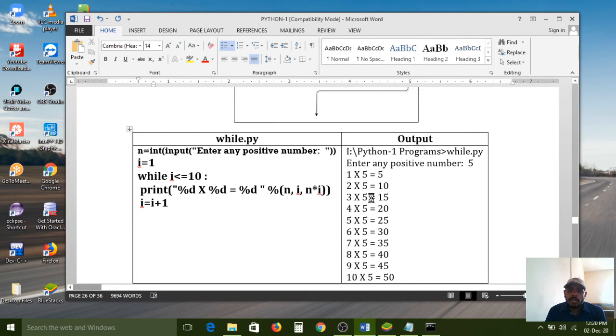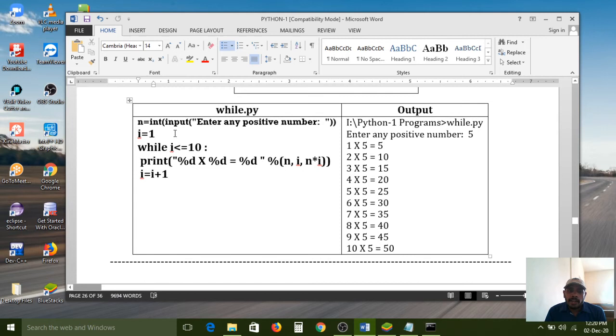Here I have given a multiplication table. You need to practice this program also. Similar to C, the same syntaxes are used here: %d, these are format specifiers. The n value is the input, and the related multiplication table will be shown on the screen according to your program. Here I have taken 5 as input, so the fifth table will be shown. You need to see it line by line once again and you can understand everything, because you already have C language experience with format specifiers.